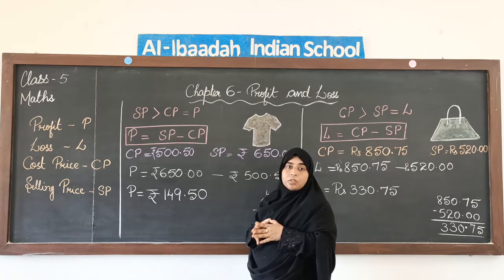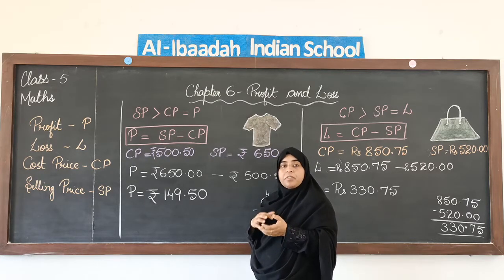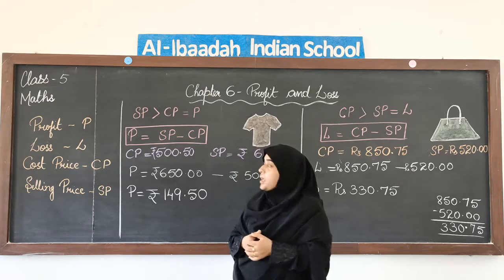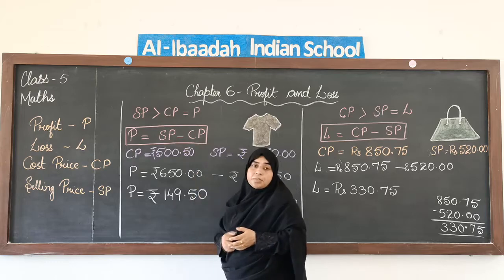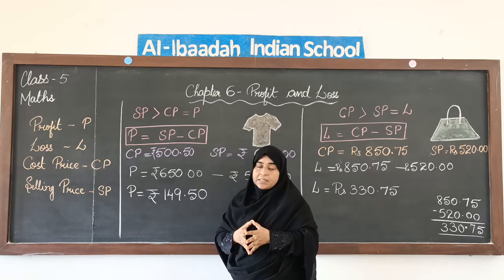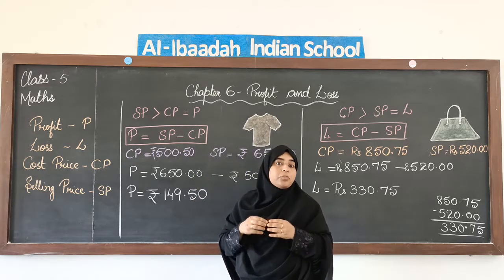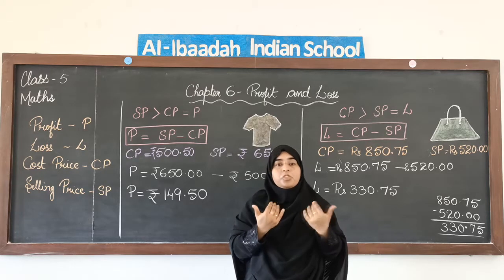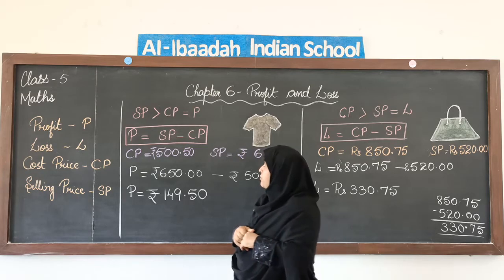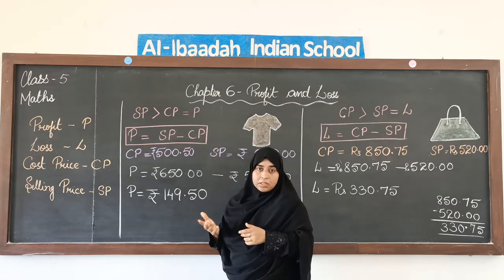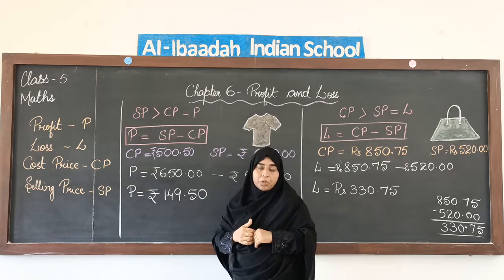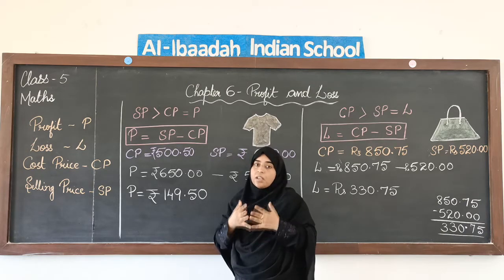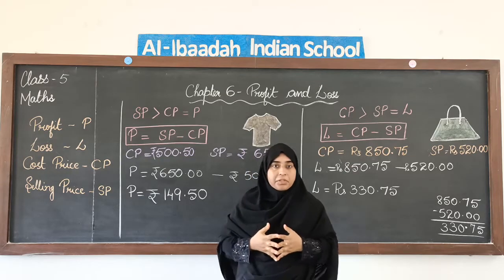Depending upon our cost price and selling price, it depends whether we are making a profit or we are making a loss. If our selling price is more than the cost price, selling price means the amount for which we will sell the things. Cost price is the amount for which we buy the things, okay. So if we are selling it for more amount than the amount that we have bought, that means our selling price is more than the cost price, we are in profit, we make profit, okay.